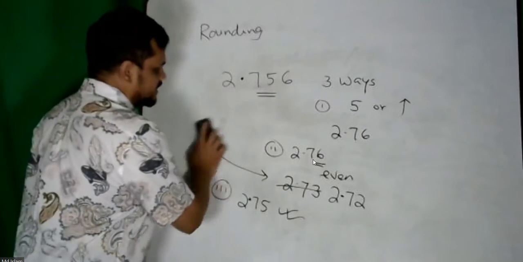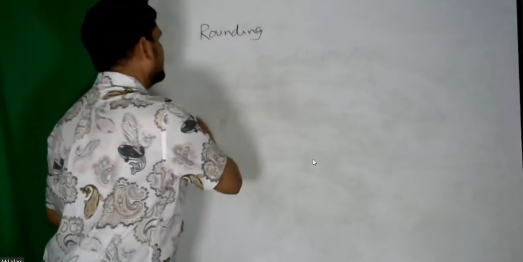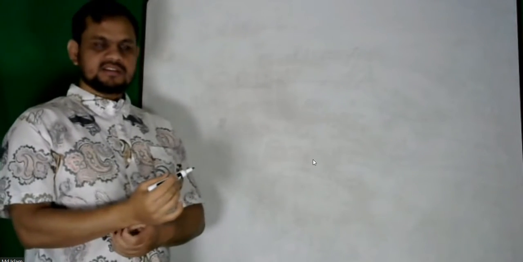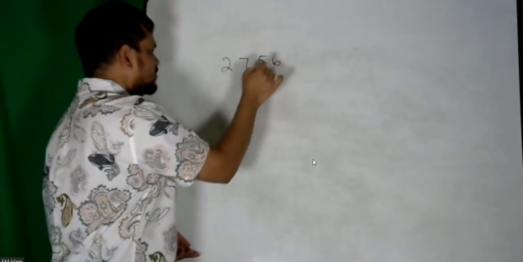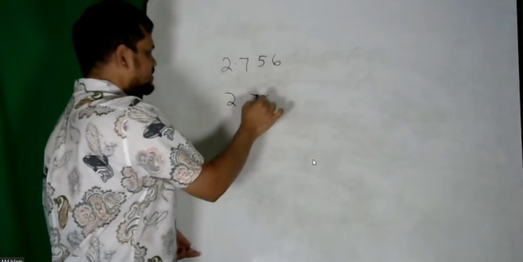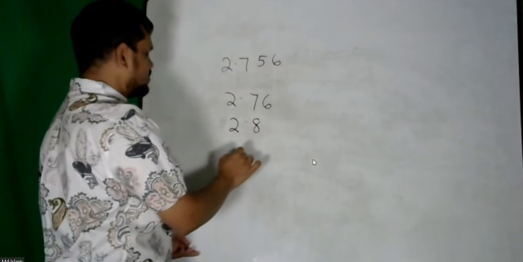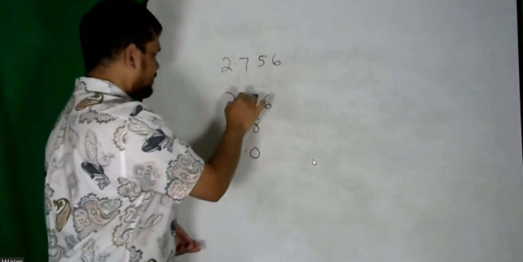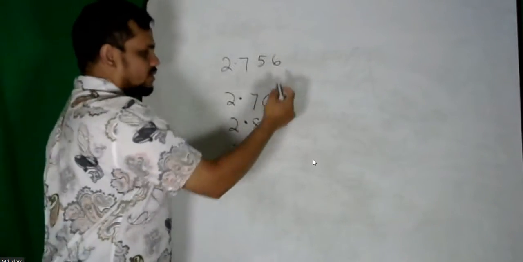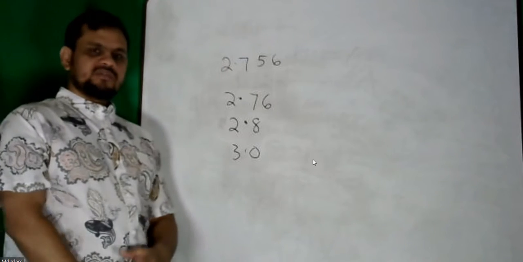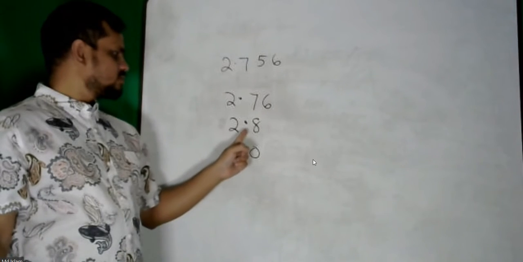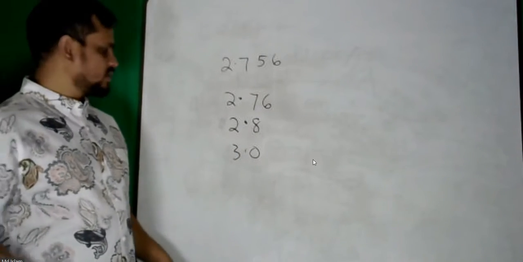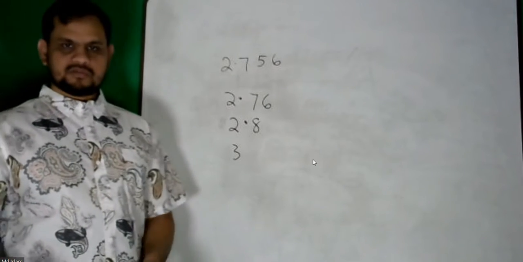So rounding is done. Then how many digits, or significant figures? That means there is a number 2.756. Should you write 2.76, or should you write 2.8, or should you write 3? That is called expressing into different significant figures. So do you want 3 figures after decimal, or 2 figures, or 1 figure, or even no figure, a round number? Which one will you choose? That is another question.